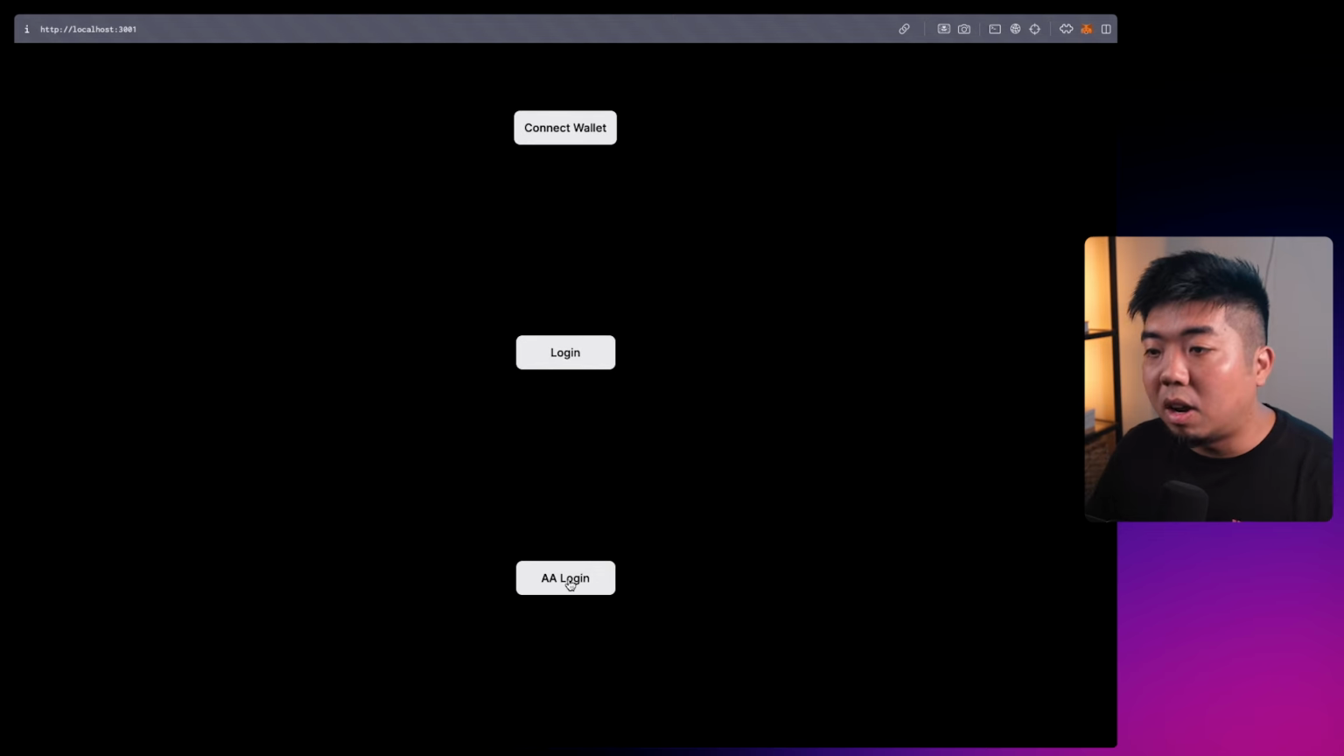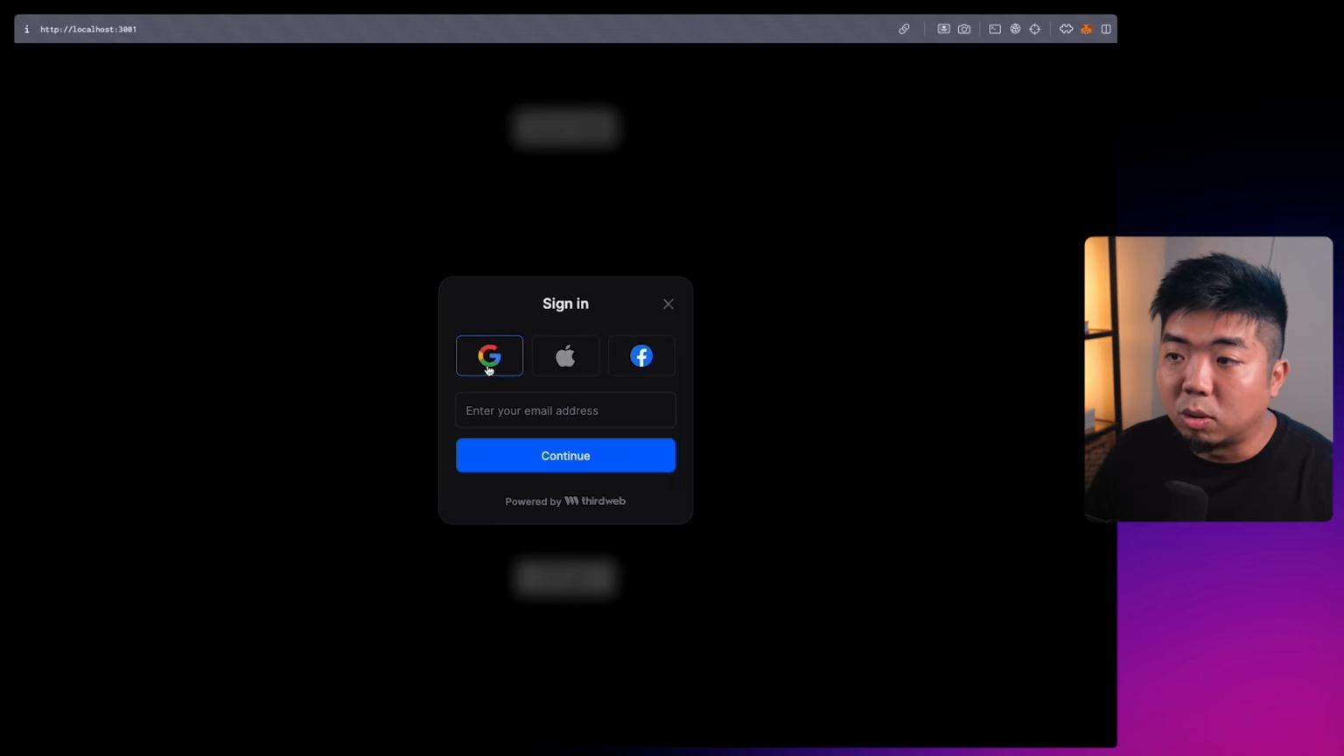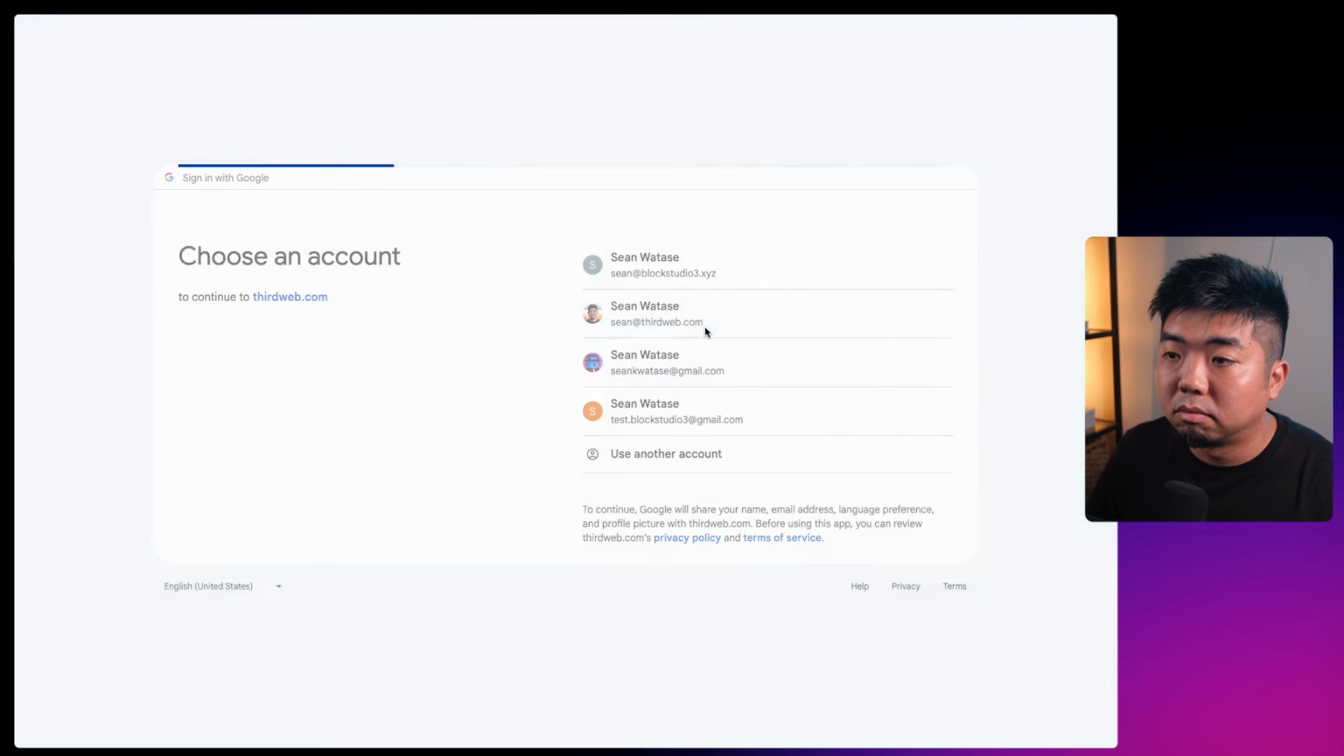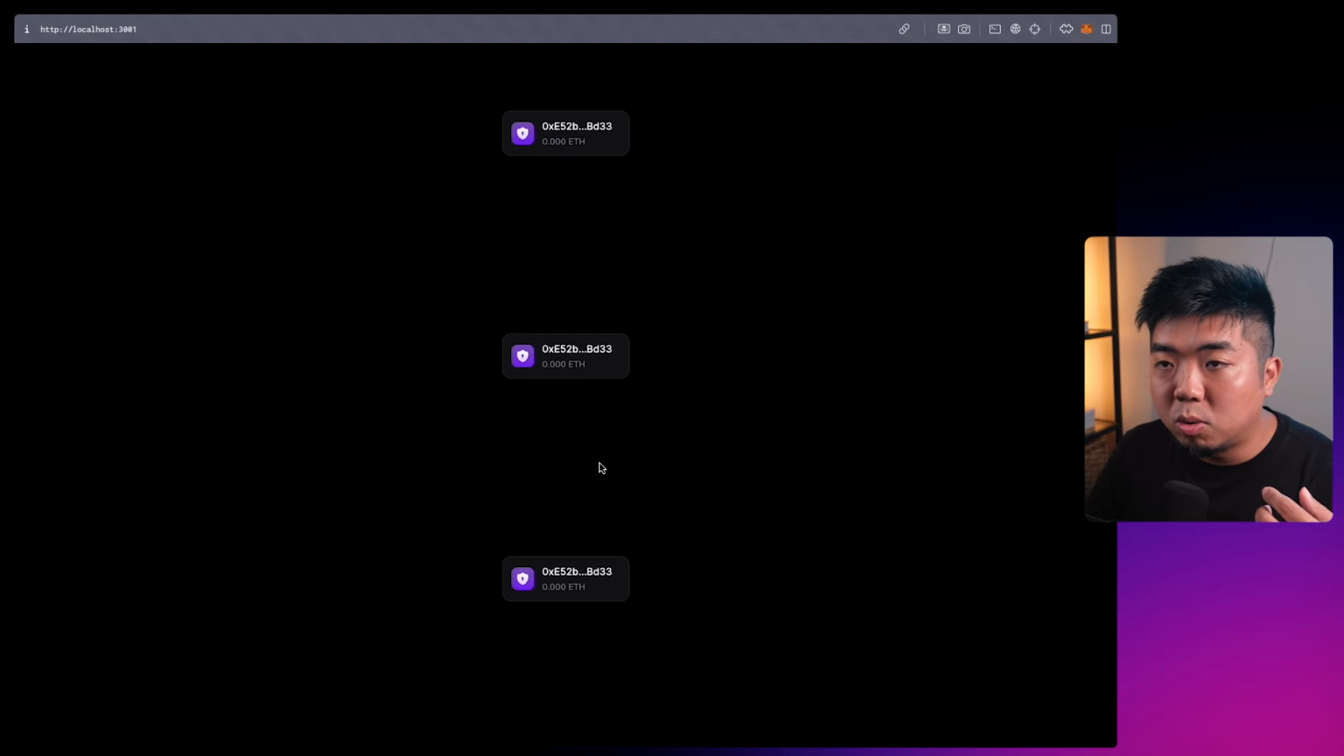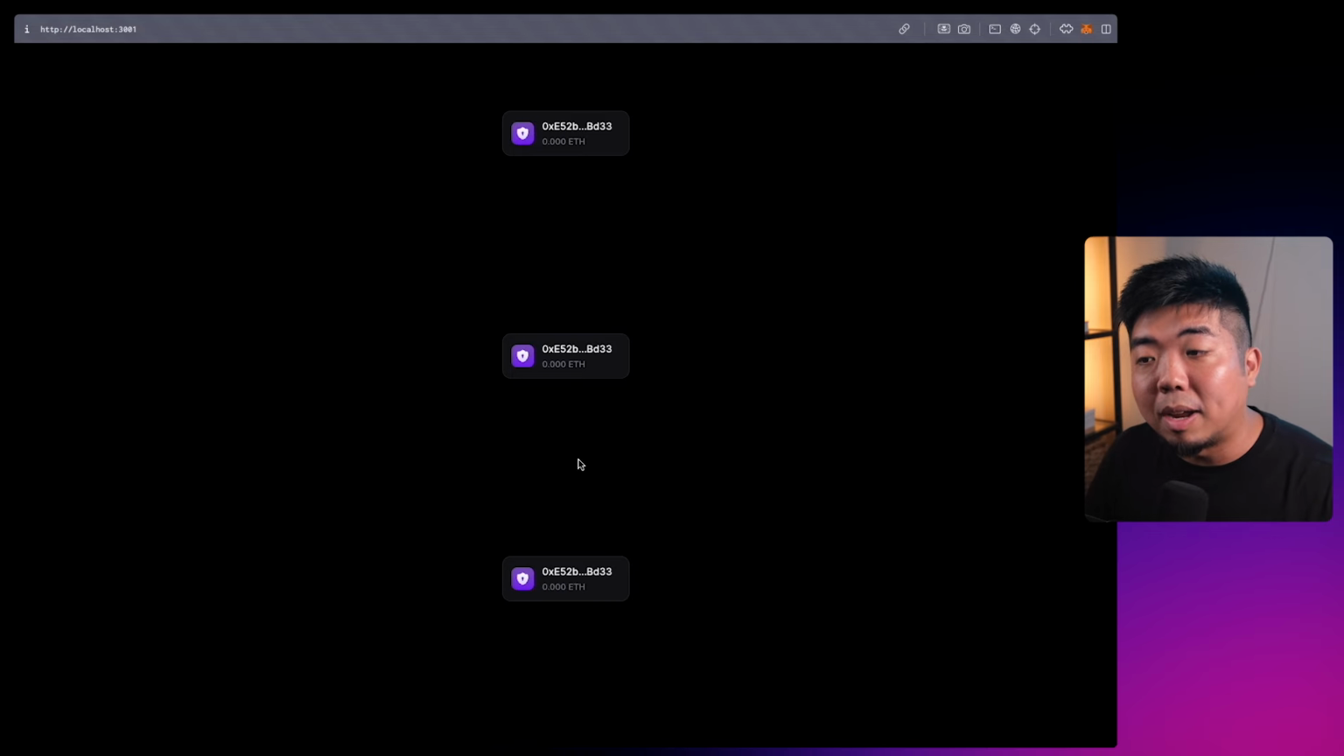And then finally, we have the account abstraction login, which is account abstraction or ERC4337 in combination with in-app wallets. So we can still log in with an email or social login, and utilize a paymaster to sponsor the gas for our users. This means that once they sign in with a social login or email, they can start interacting with the blockchain and using our Web3 application, with the gas supplemented by us.